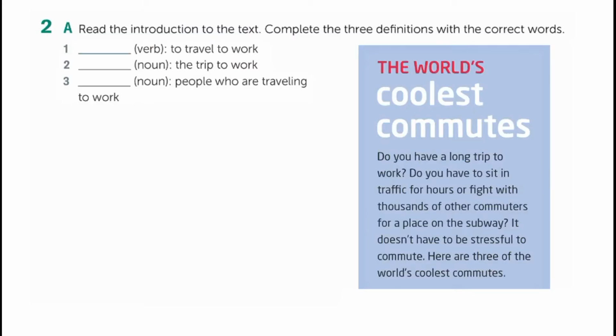Now let's pay attention to the text here, and it is the introduction, right? And you're going to pay attention to some words that you're going to use to complete the three definitions here. In number one, a verb that means to travel to work. In number two, it's a noun that means the trip to work. And number three, it's another noun that means people who are traveling to work. So take a look at the text.